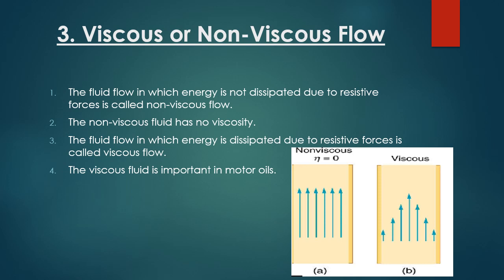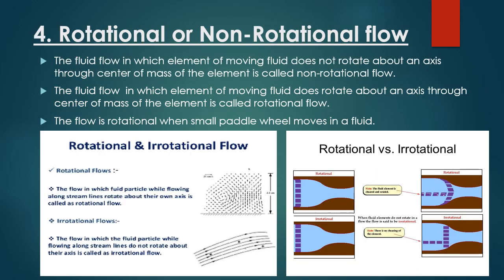It means the viscosity is not zero. Viscous fluids are important, for example, in motor oils. You can see in the picture below that the left hand side shows that the viscosity is zero and that is a non-viscous fluid, and on the right hand side you can see that viscosity is not zero and energy is dissipated between the layers of the fluid.